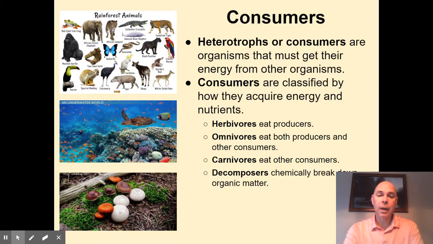Now, the next three categories of acquiring energy are really, really important to ecosystems, because without them, the organic matter held in life that is no longer alive would stay in that body and would never be released back to the environment. So the first category of organisms that can release nutrients back to the environment are decomposers. They do their job by chemically breaking down organic matter.